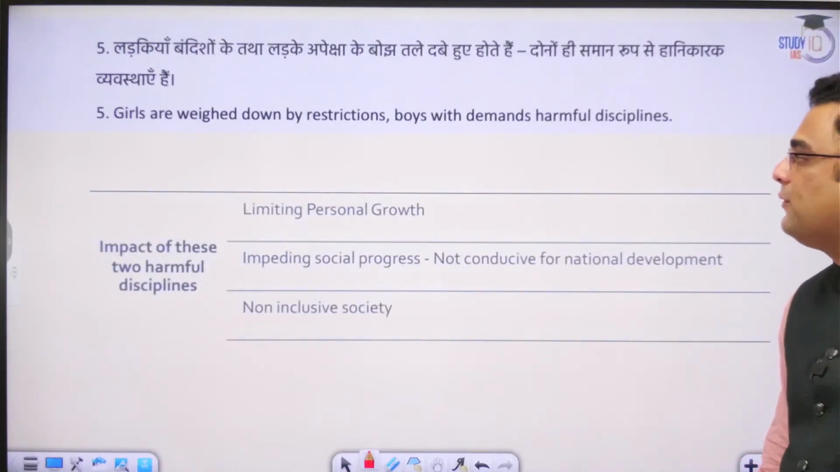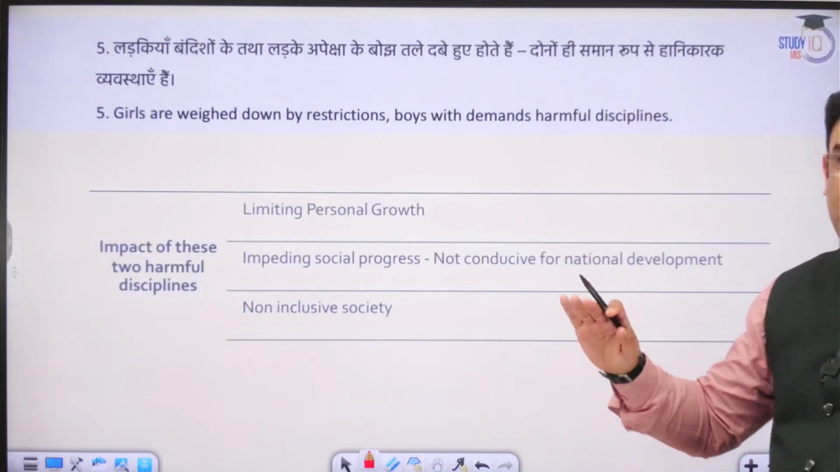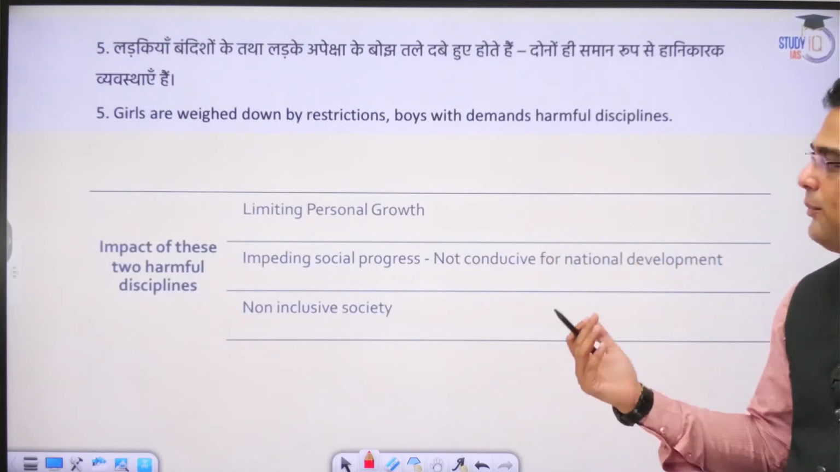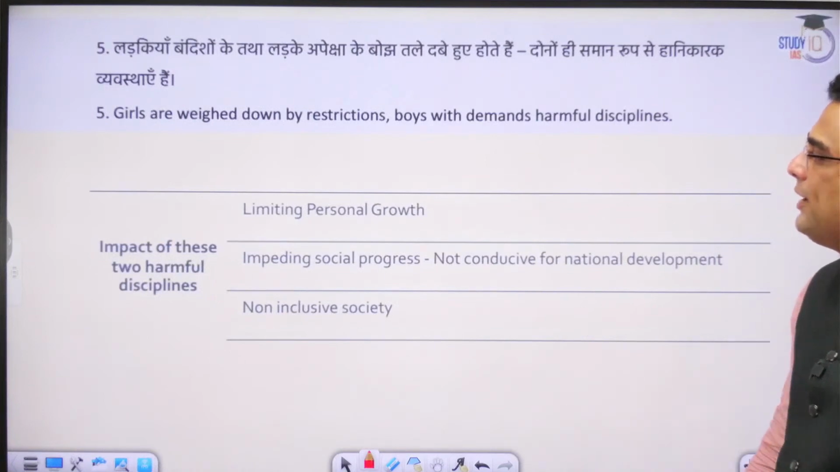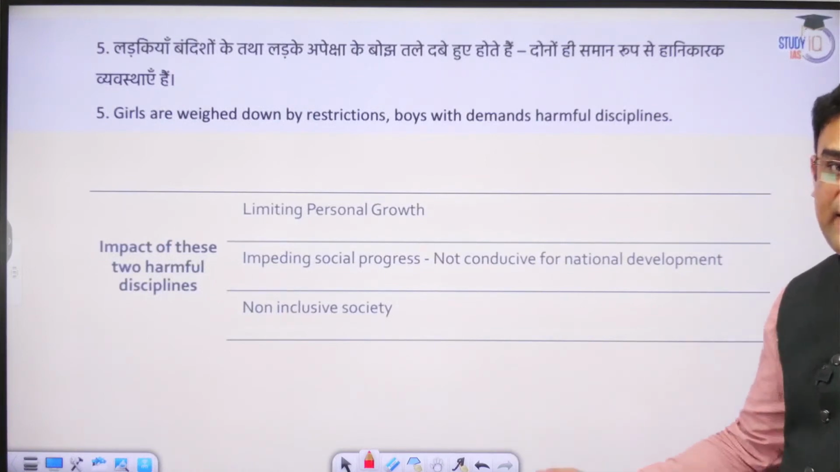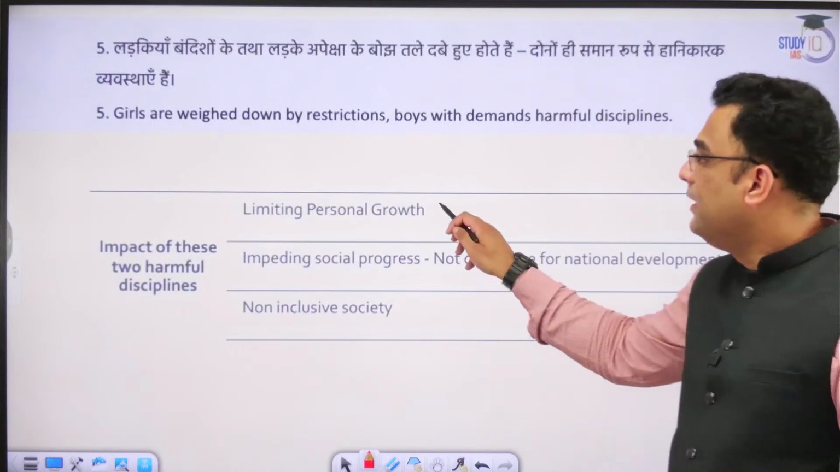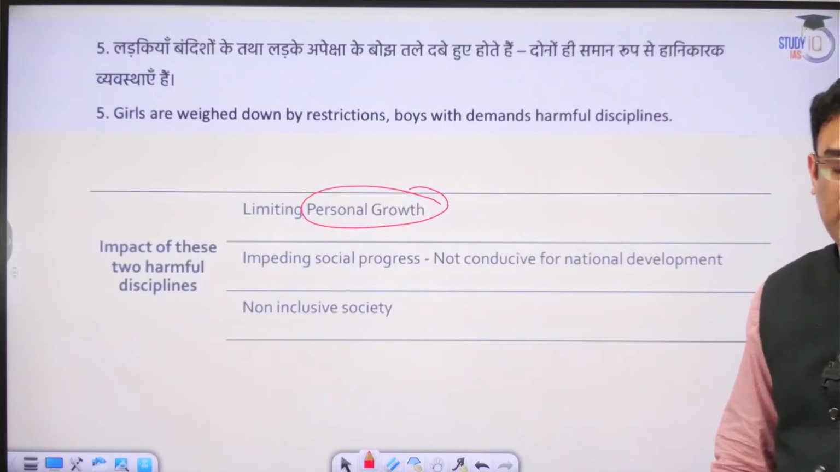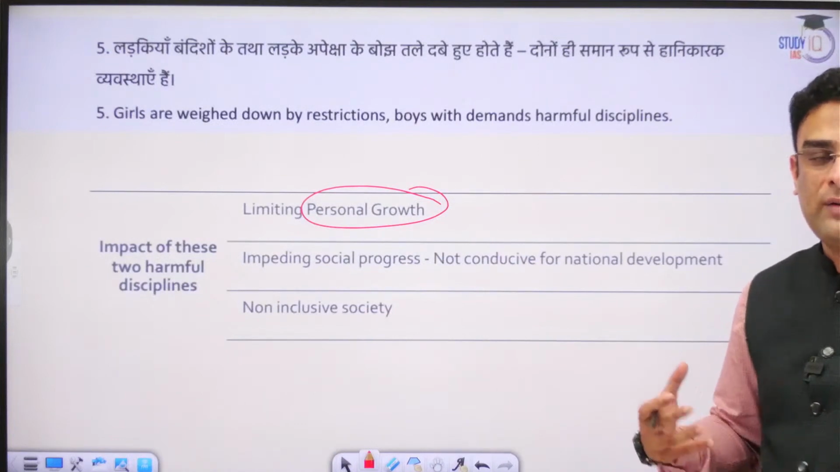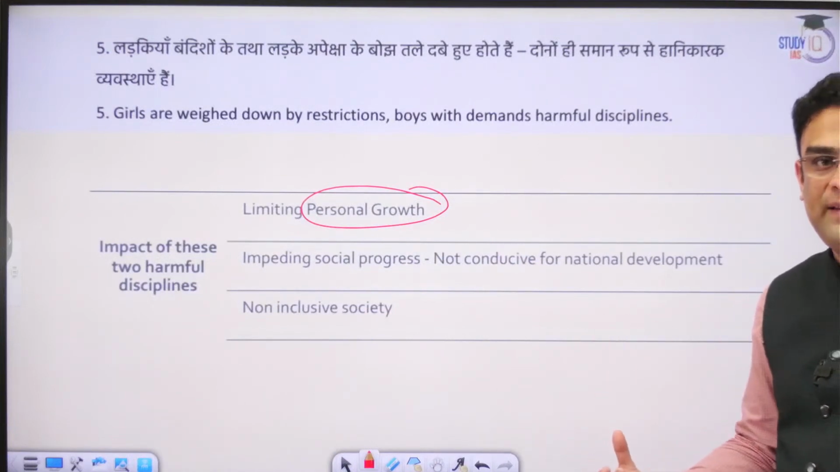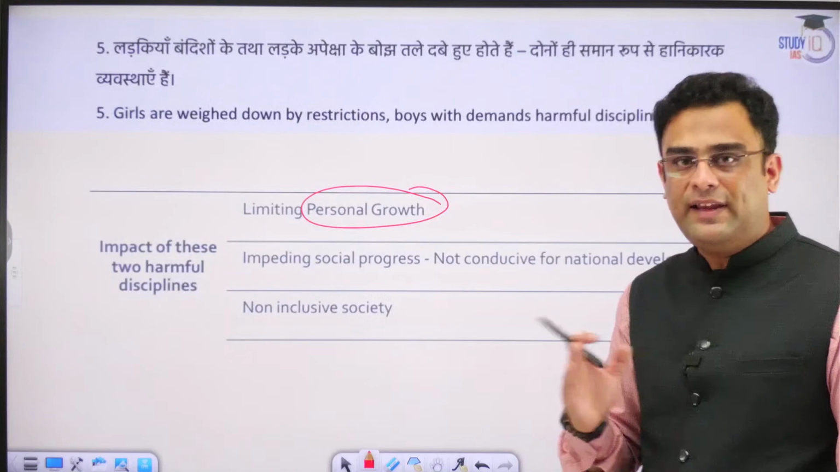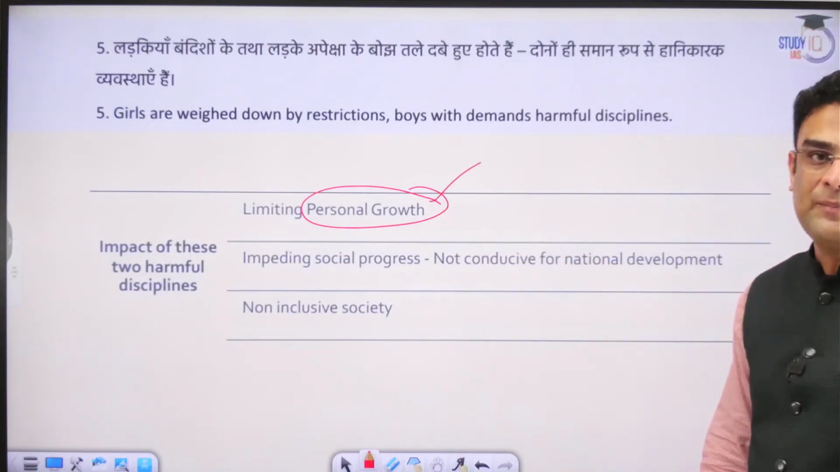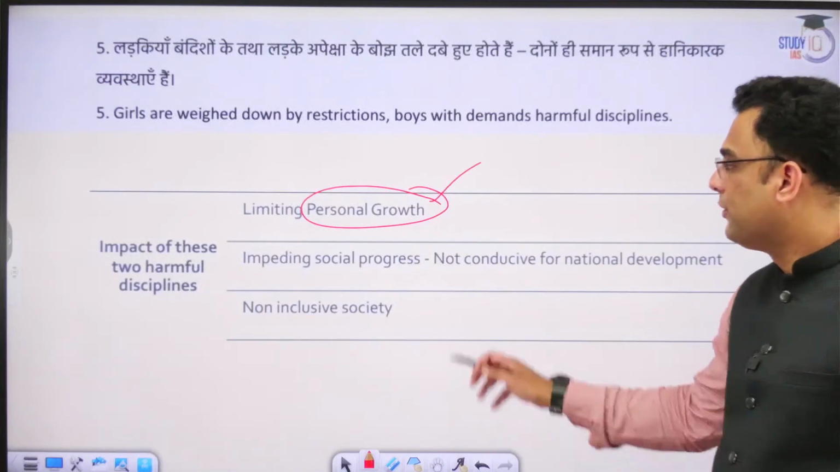Impact of these two harmful disciplines. So we have seen both sides, what problems boys face and what problems girls face. Now, what is the impact of these kinds of demands and restrictions? Limiting of personal growth. Boys and girls both, because of these respective problems, the nature might be different, the expectations might be different, but in both cases the outcome is the same: limiting of personal growth.